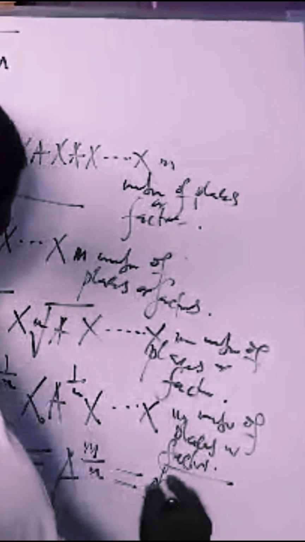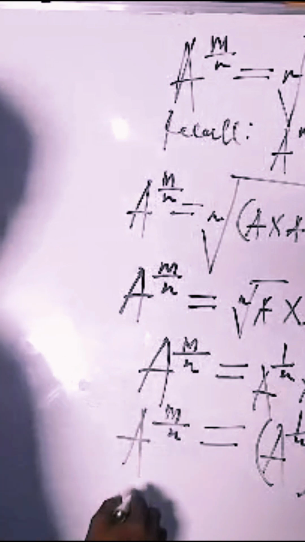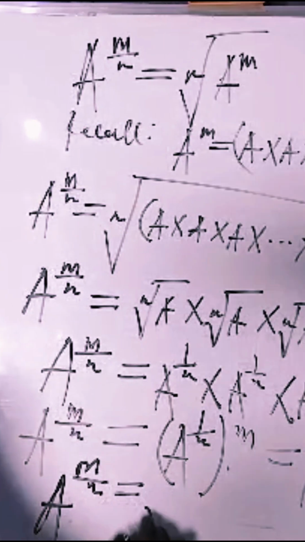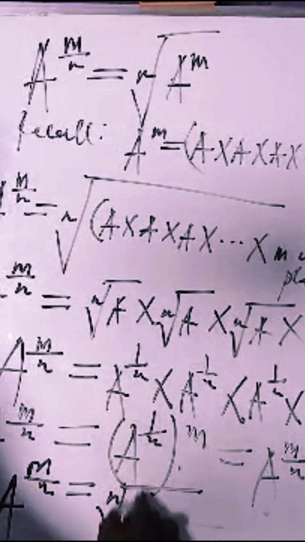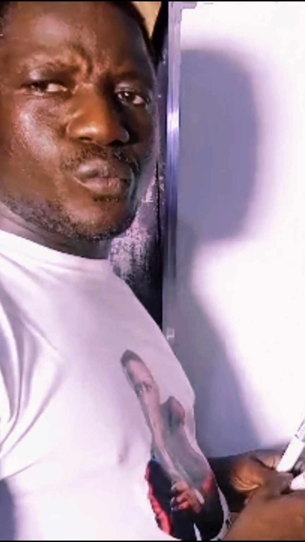It is standing for the nth power of a raised to m. So therefore it can be concluded that a raised to m over n is as good as the nth power of a raised to m. This is the derivation of the seventh law of indices.